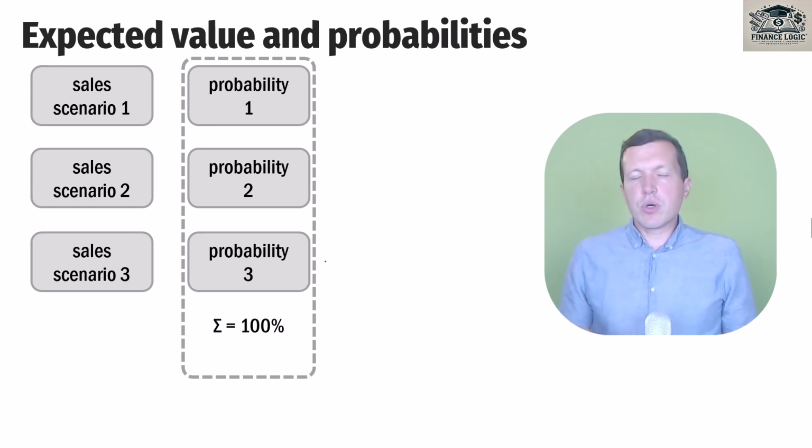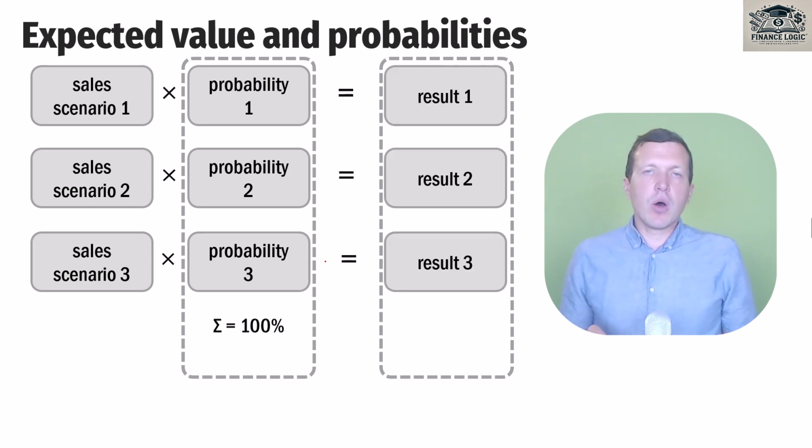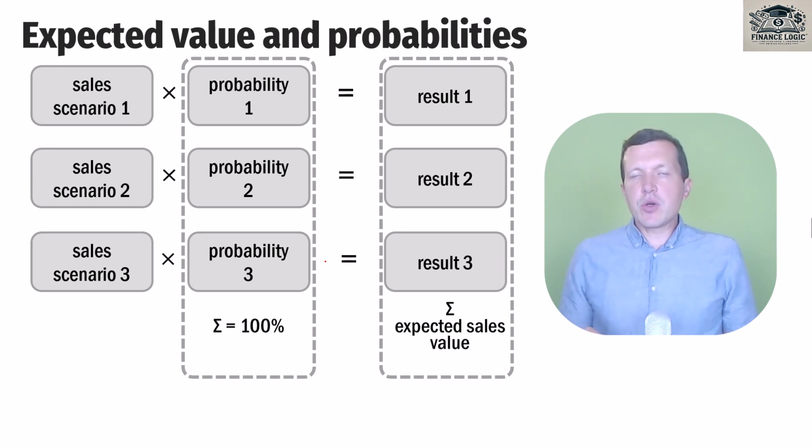What we need to do in order to estimate expected value? We just multiply each number of sales by the relevant probability and then sum all the results that we have. And the sum is the expected value. Expected value is not the sales number that we expect. It is not the sales number that will happen. It is a very theoretical thing, but it could be very, very useful to make business decisions.